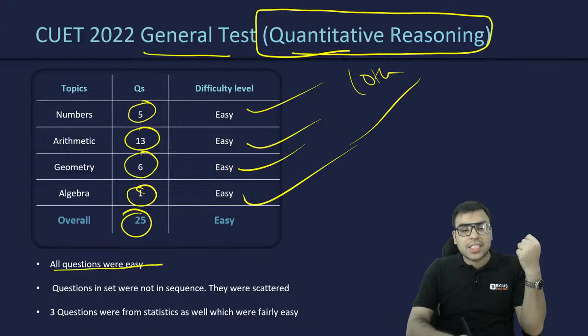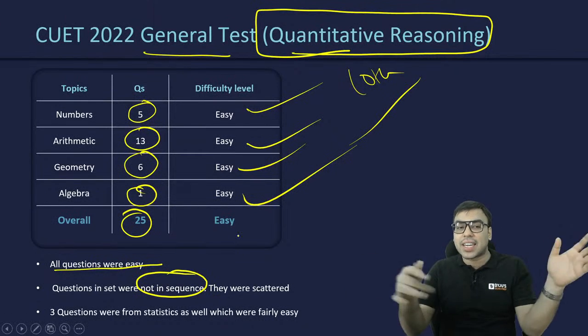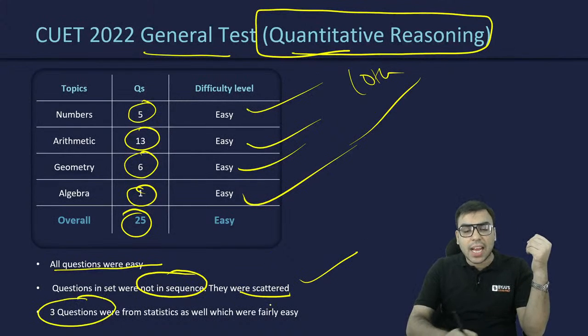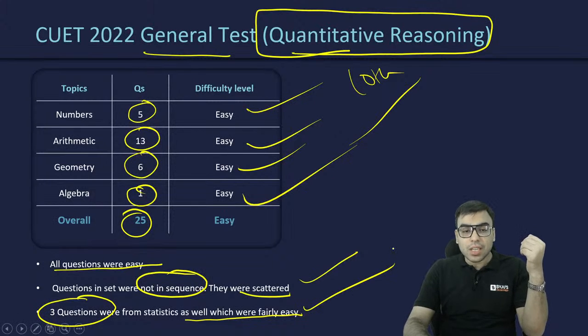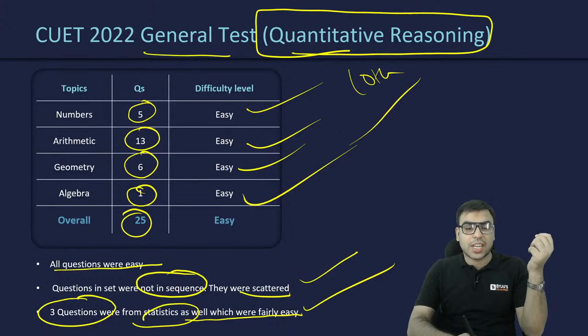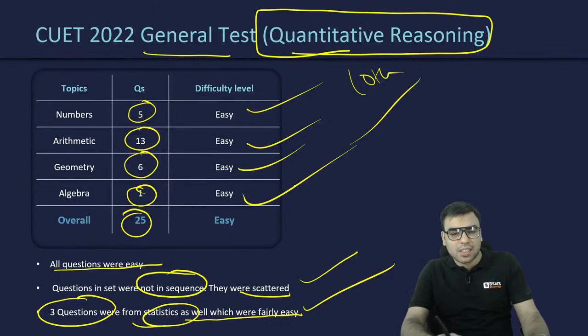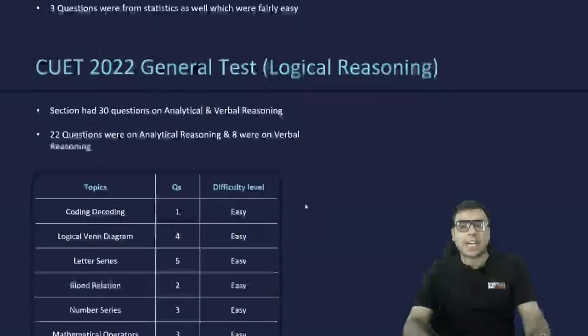All questions were easy. Again, the questions were not in sequence, they were scattered here and there. And 3 questions were from statistics, which is a subsection of maths, and which were fairly easy, not that tough.